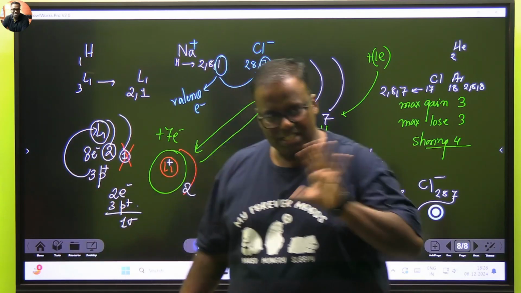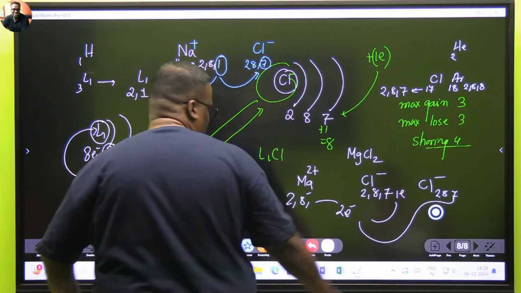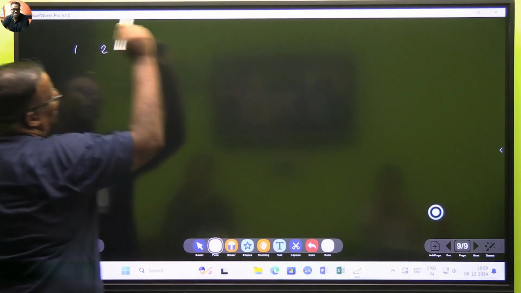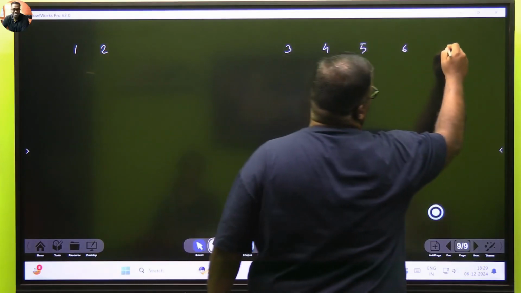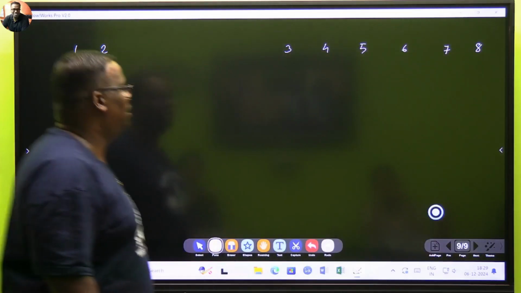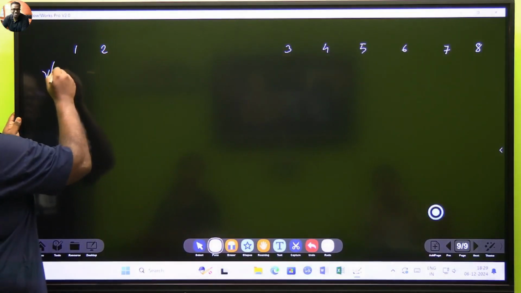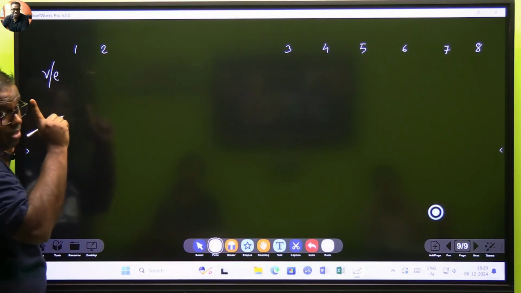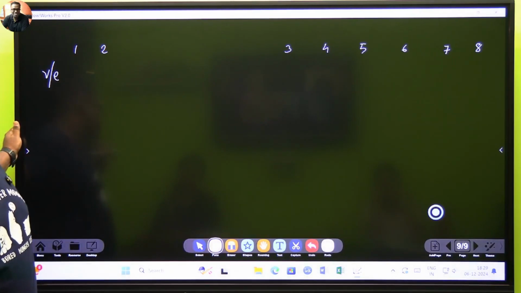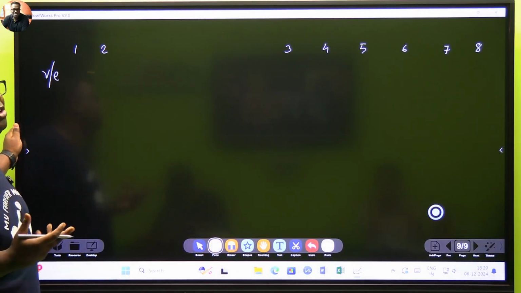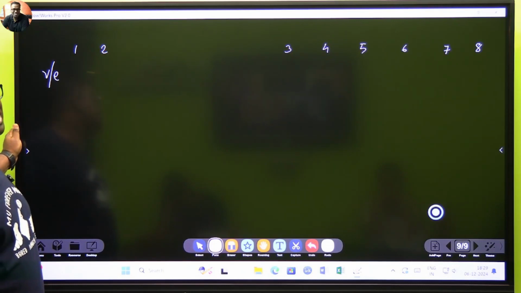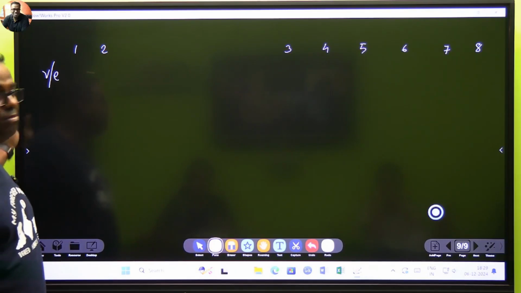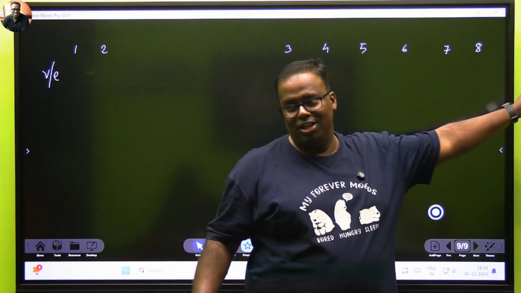So is the story of valency clear? So if you look at the periodic table, now going by your way, say group 1, group 2, and then we have got 3, 4, 5, 6, 7, 8, right? If we take the story of valence electron and valency, they are completely different things. Valence electron means how many electrons in the last shell. Valency means what will be your tendency to lose, gain or share to become colony ka acha bachcha. Now good story is there.